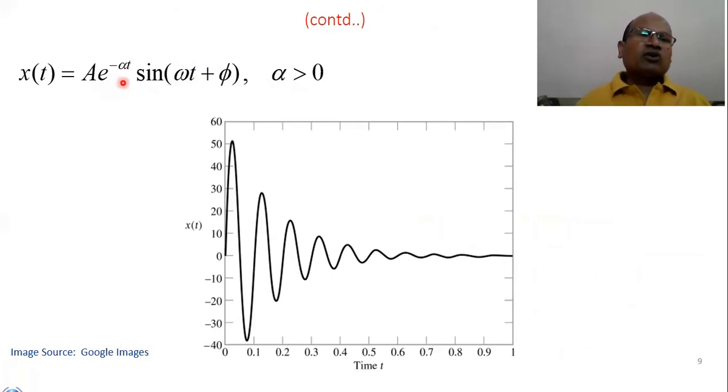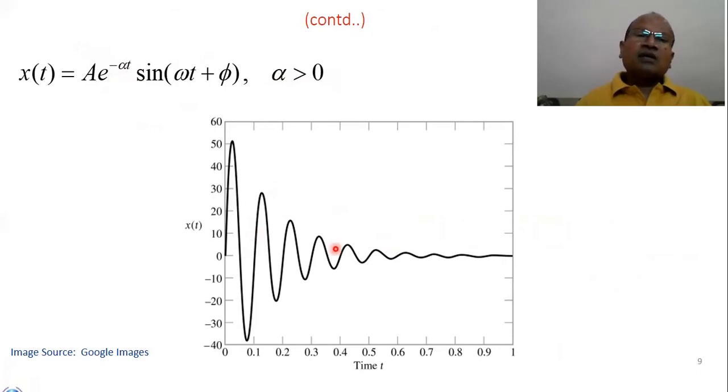So if it is greater than 0 here, this will be negative. If we write alpha is less than 0, this becomes positive, so this will start increasing. But in this case, since alpha is a positive value and this negative sign is there, it will exponentially decay. So it's basically a sinusoidal signal.